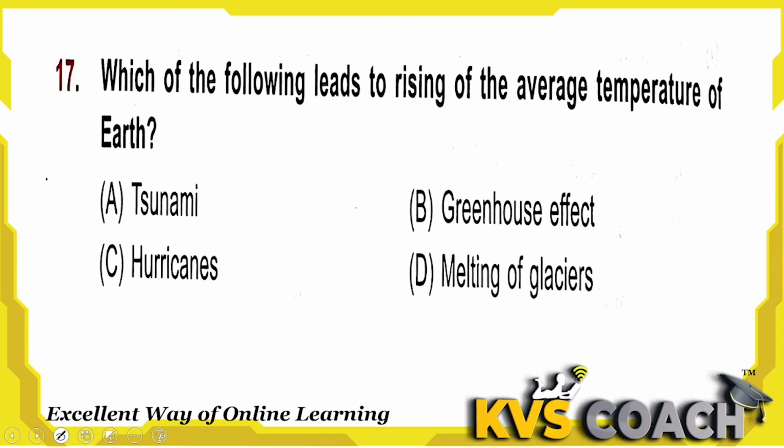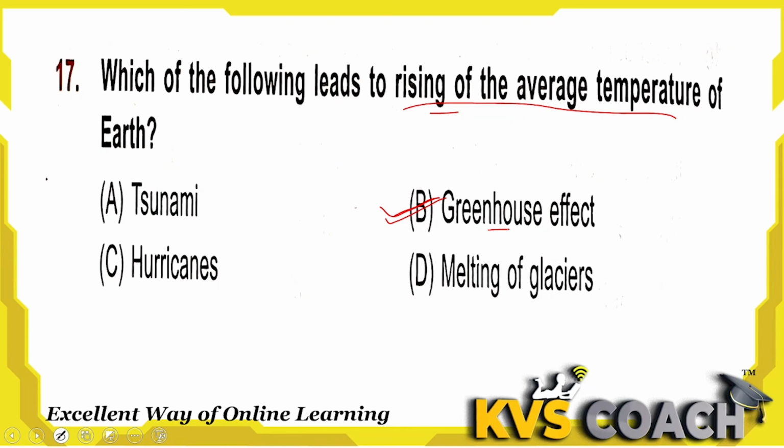Next question is, which of the following leads to rising of the average temperature of Earth? Yes, rising of the temperature. It is the greenhouse effect which is responsible for rising the temperature on the Earth. Actually, the greenhouse effect is due to greenhouse gases which trap the heat. Due to the trapped heat, the temperature is increased. That is called the greenhouse effect.